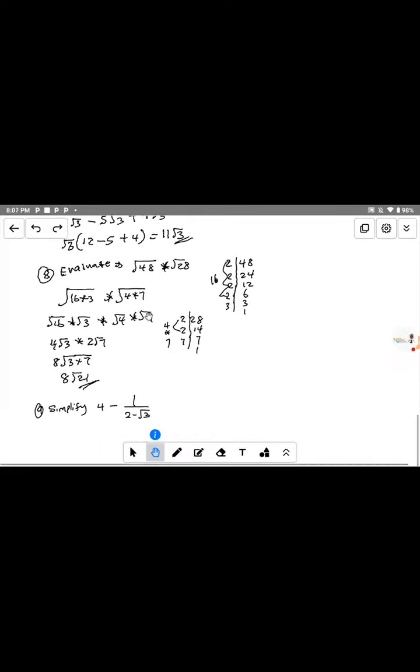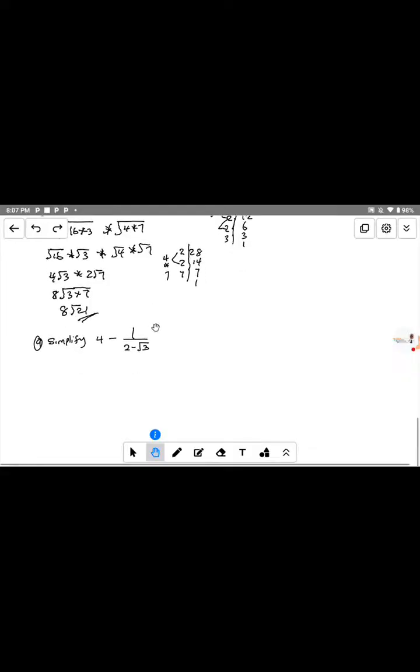Do you get it now? Do you understand it now? I hope it is clear now. Let me know.